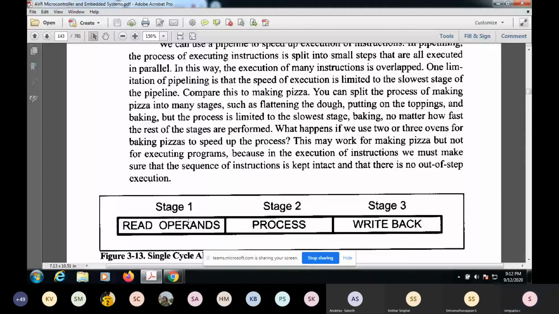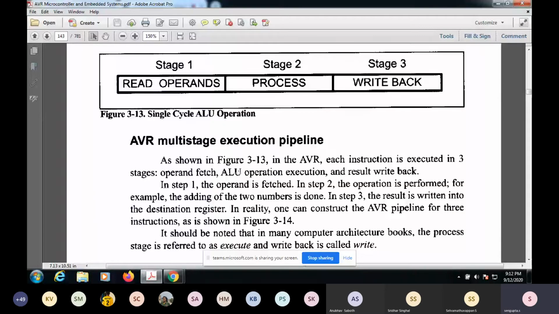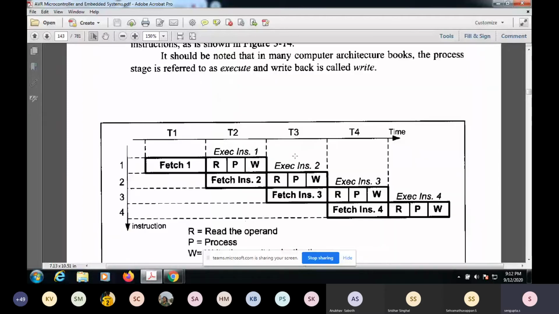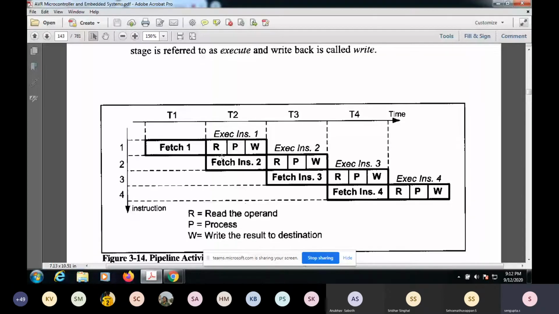Okay, AVR multi-stage execution pipeline. This tells you in more detail that in each of these instruction executions, these things are involved: read the operand, process it. Processing means you decode it and execute it, and then write the result to some other register.